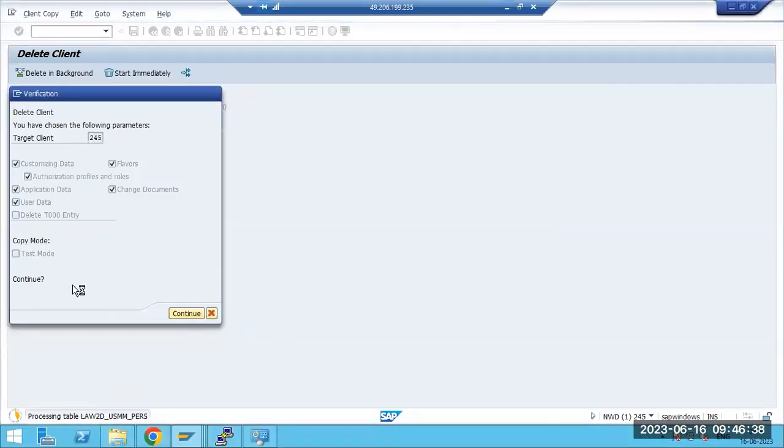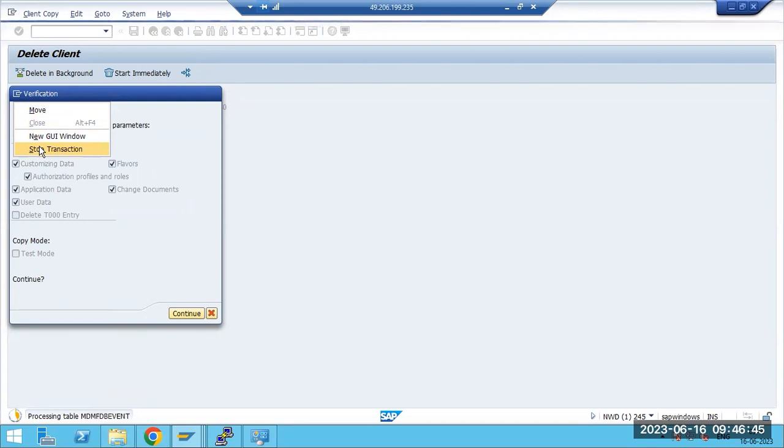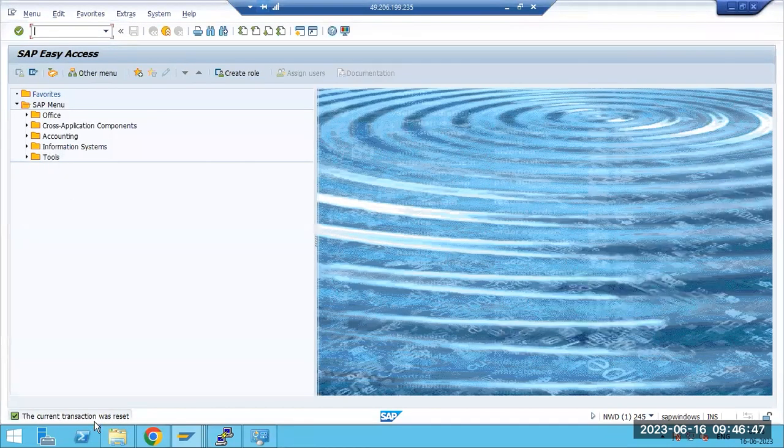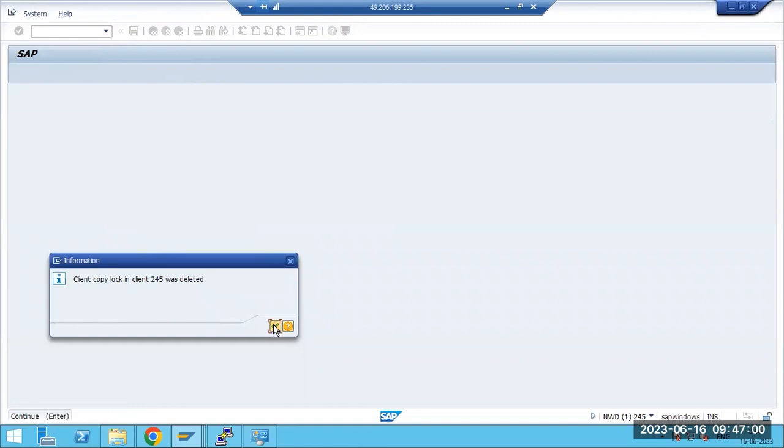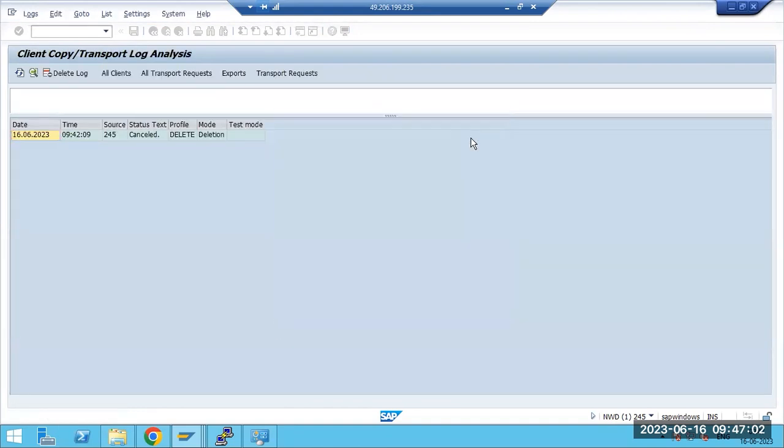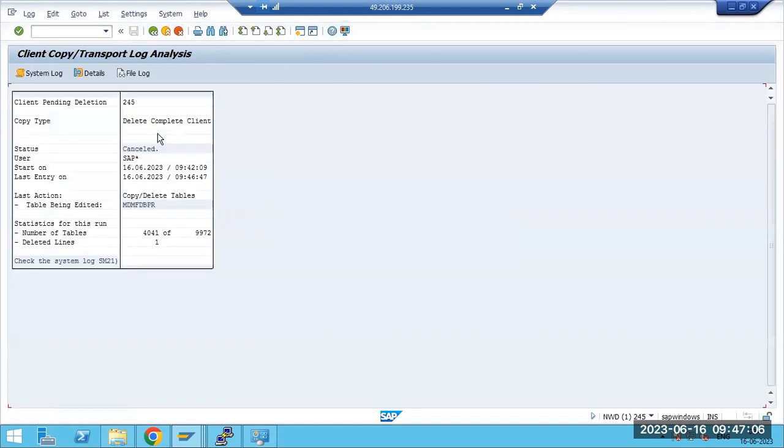See here, it is still processing. Suppose I cancel it, then nothing more will happen. If I cancel it, the transaction is reset. The data will still be there in that system, but there will be a lock, so you need to reset the lock. Once you reset the lock, the cancelled deletion means your data is not deleted, something like that.